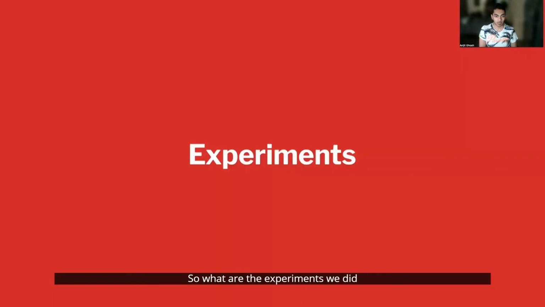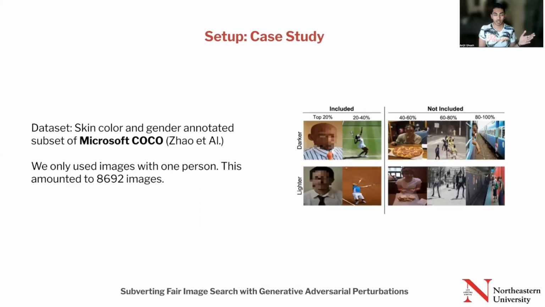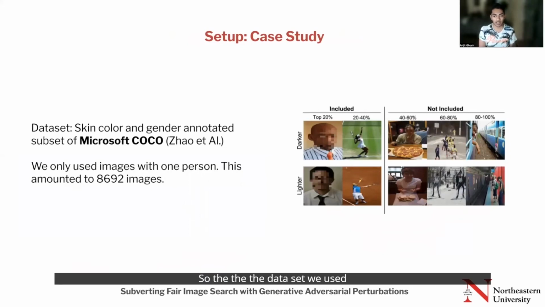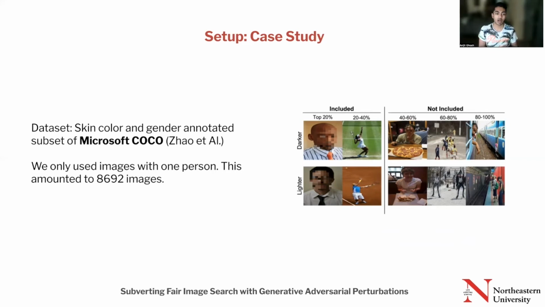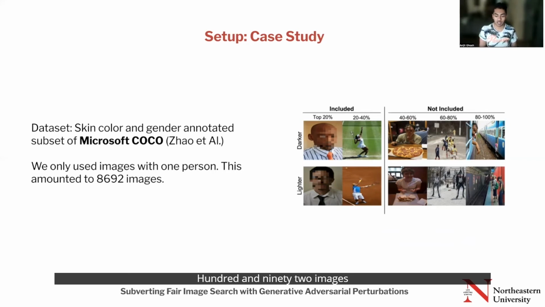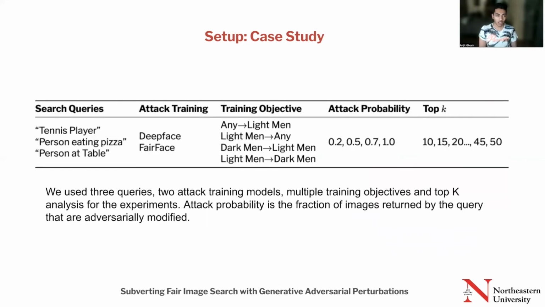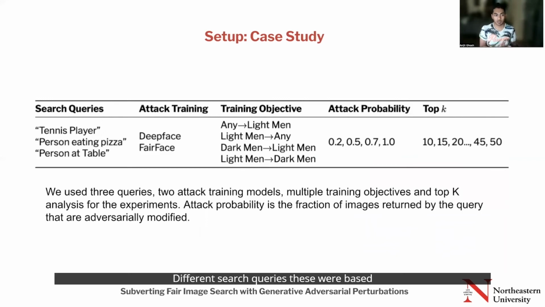So what are the experiments we did to verify that our attack works in a variety of different scenarios? The dataset we used as the retrieval dataset was a skin color and gender annotated subset of Microsoft COCO. We only used the images that had people, and specifically one person. This amounted to 8,692 images. We used three different search queries, based on the most common query terms present in the captions of these 8,692 images.